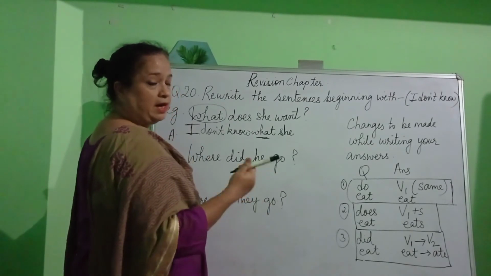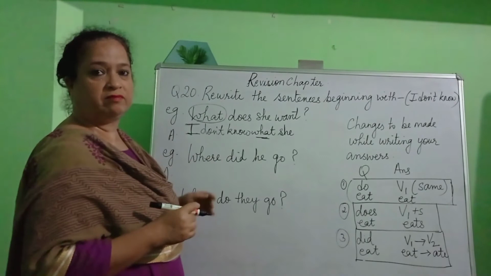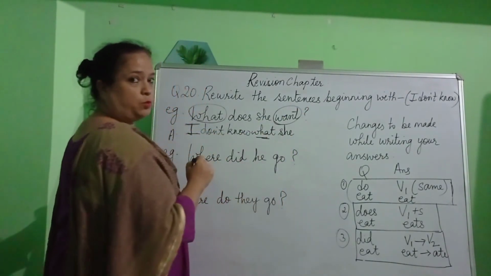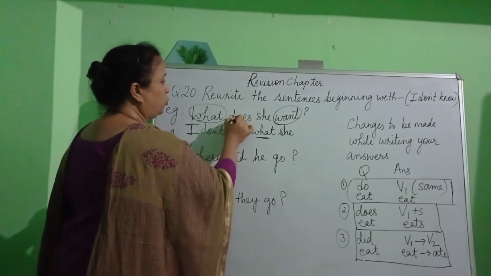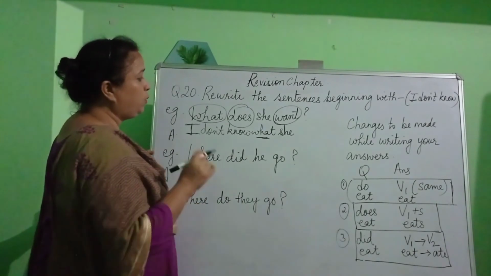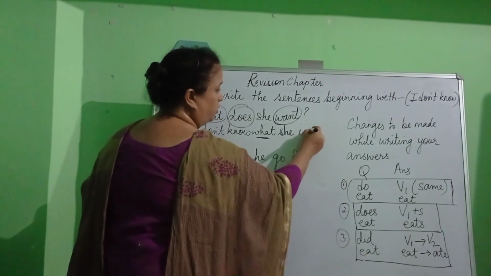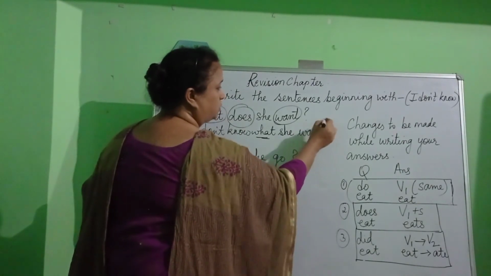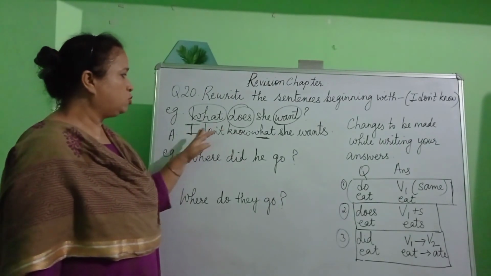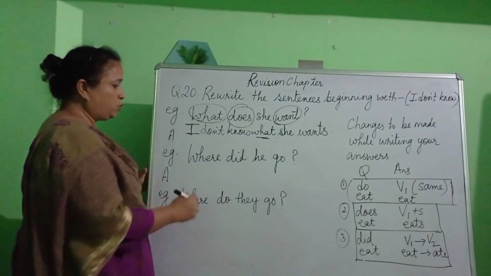Now we need to write the helping verb along with the main verb. But if you notice, we do not have a helping verb. We only have the main verb. But what else do we notice in the sentence on the question? We have does written over here. So what's the rule? When we have does in the question, while writing the answer, we write the verb and add s to the verb. So what was the change? I don't know what she wants. Now let's have a look at the next one.